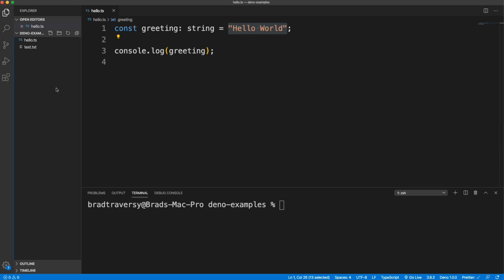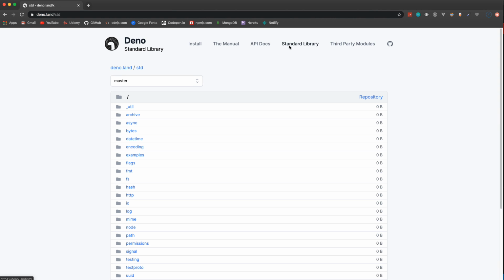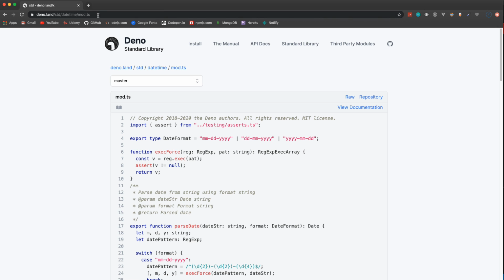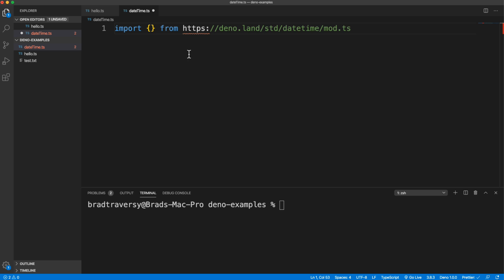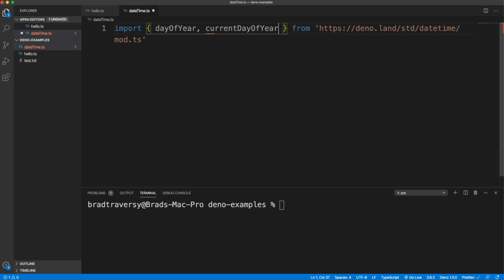Now, I want to show you how we can use something from the standard library. So I'm going to create another file here called datetime.ts. And remember, we want to import from, and then what I'll do is go back to standard library here, and under date time you'll see this mod ts. So this is the date time module, and I can actually just grab the URL from here, and then we want that in quotes, and I'm going to import two things. One is called day of year, and then I want current day of year.